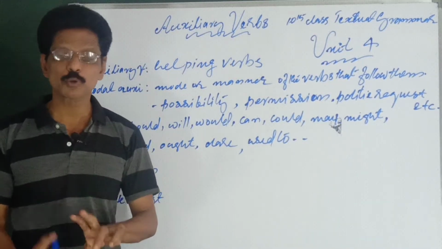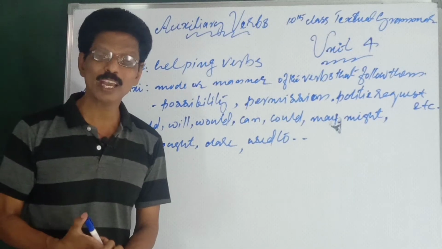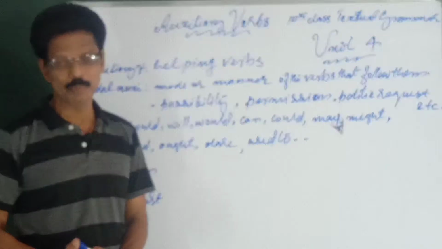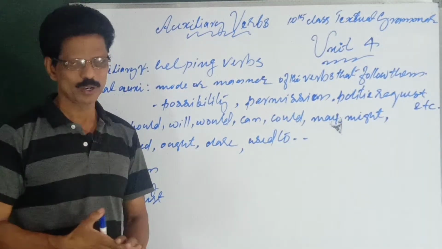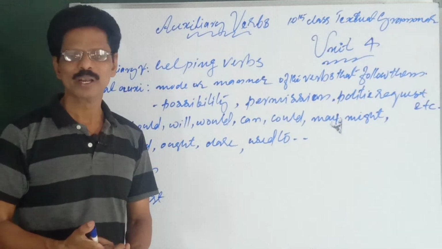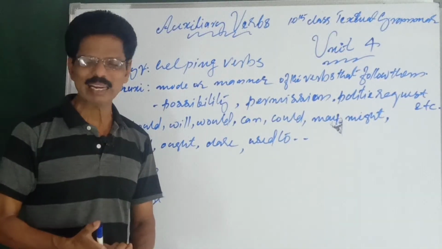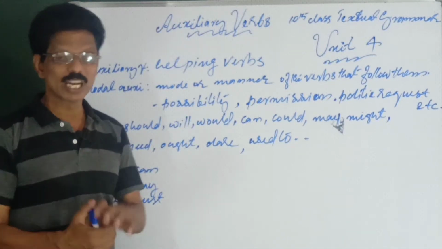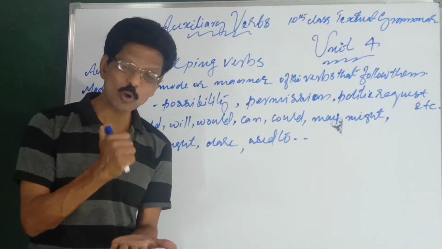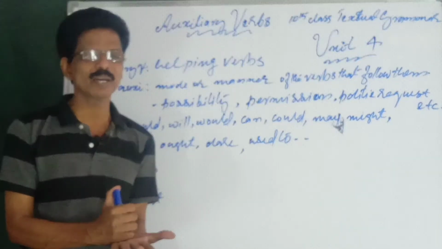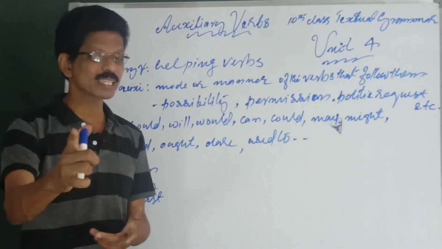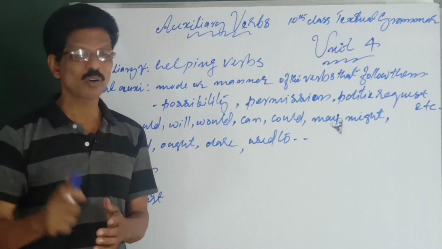So auxiliaries are of two types. Primary auxiliaries, they are three: be, do, and have. Be means am, is, are, was, were. Do means do, does, did. Then have means have, has, had. So these three are primary auxiliaries. The difference is that primary auxiliaries can be used as a finite as well as auxiliary verb.